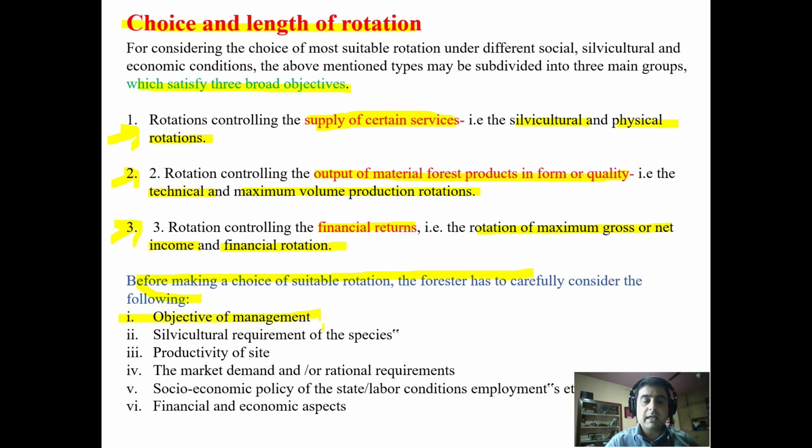What was the object of management of your forest or the plantation, what is the species that you are growing or raising, what are the silvicultural requirements for the species, and what is the productivity of the site. Suppose you decide on a technical rotation, but the site is not supporting you and the technical rotation is getting extended. Then the market demand: suppose you want to fell your plantation based on technical rotation up to a certain size, but there is no demand in the market, you fell the produce but you don't get the appropriate price. You have to keep those things into consideration.